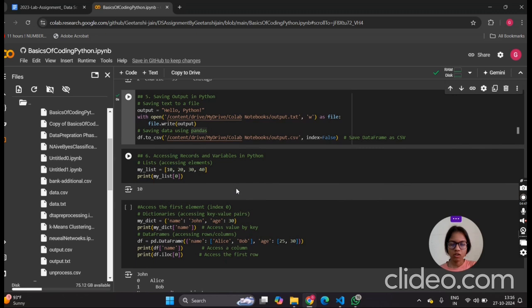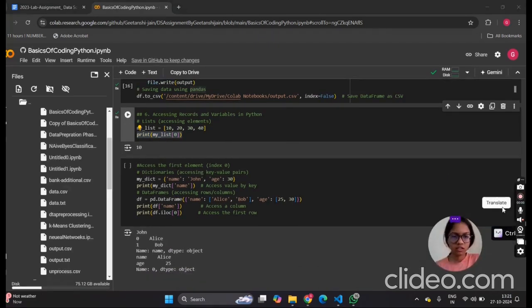Next is accessing records and variables in Python. So this is our list in Python and we want to access the first element of this list. So we write my list, index 0. When we execute this command, we will get the output 10 here.